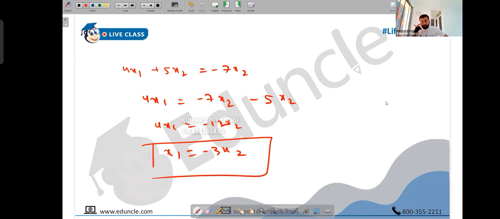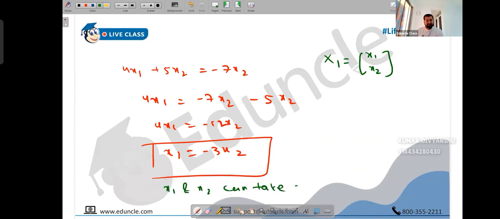Same equation again. What is the meaning of this, sir? It means that there are infinitely many values possible. Many eigenvectors. Because what is our eigenvector? Our eigenvector, capital X1, that you have said is small x1, small x2. You defined it this way. But the thing is, x1 and x2 don't have any exclusive value. They can take any values which obey this relationship. x1 and x2 can take any value, any values. You can say value or values, whatever. Okay. That obey this relationship.